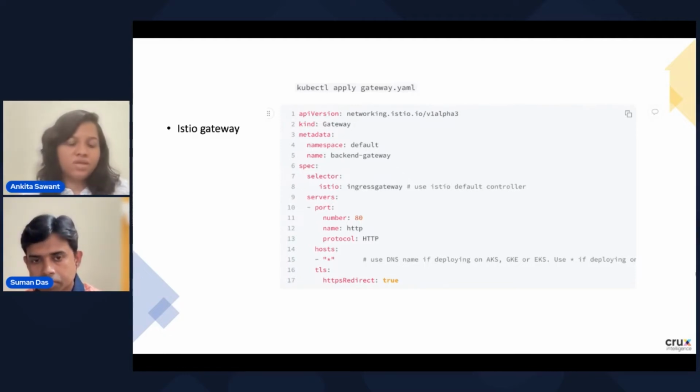But whenever you are using this configuration in your production cluster, you should use the DNS name for the host. This Istio gateway is applied to the proxy, that is the Istio ingress gateway, which is chosen by the selector, that is the label istio ingressgateway.